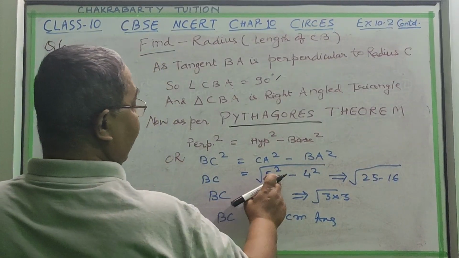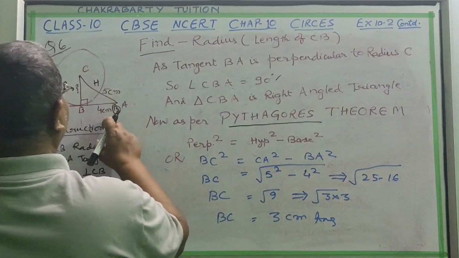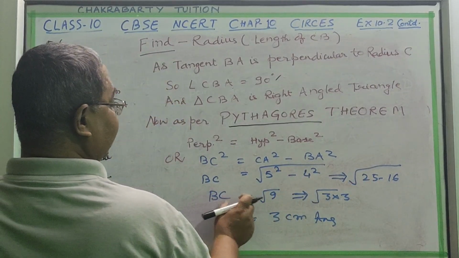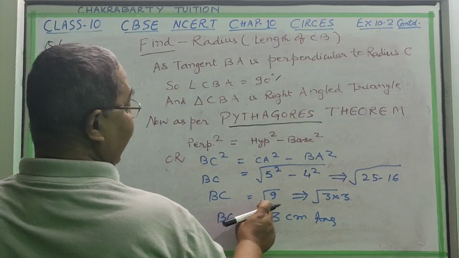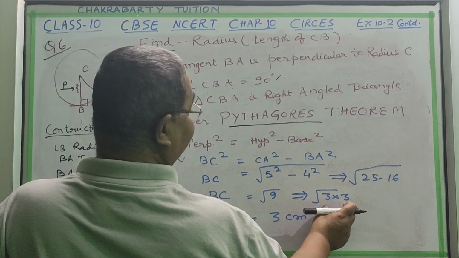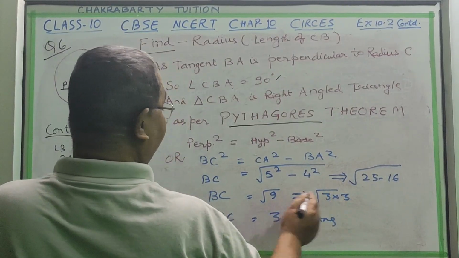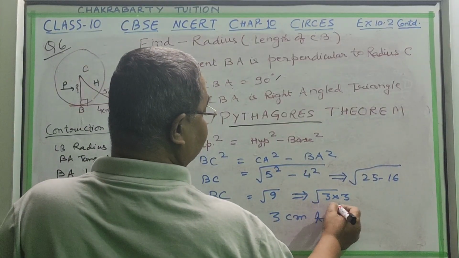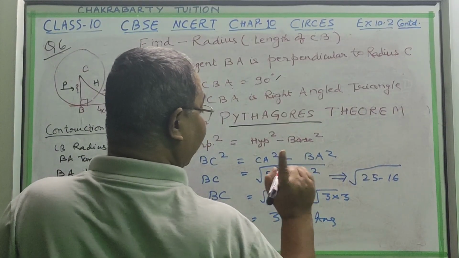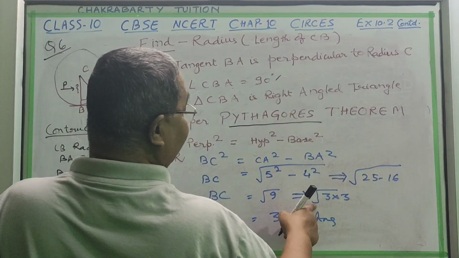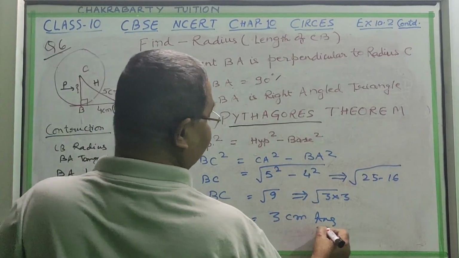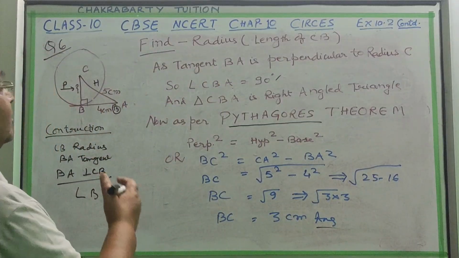So BC, now we put the figures, 5 centimeter and 4 centimeter, here. That is equal to 9. So BC is equal to under root 9. And 9 we make a prime factorization, 3 into 3. For this, it is a square root, so you have to make pairs of 2. So of this pair, only 1 you will take, and the root sign will go out. So BC is equal to 3 centimeter, and that is your answer. So question 6 is over.